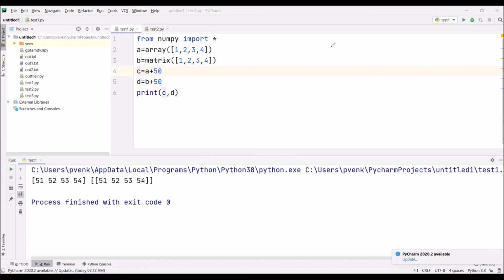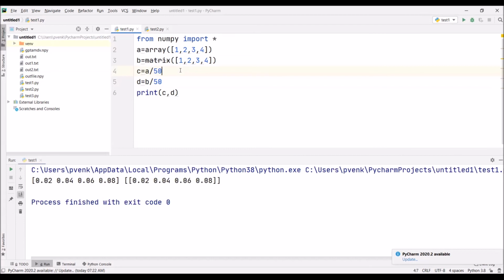Now we will check whether the remaining operations are also possible. Now we are subtracting. Yes, subtraction is also possible. Now we are multiplying. Yes, multiplication is also possible. Now we are dividing. Division is also possible. This is how broadcasting works with a single scalar.